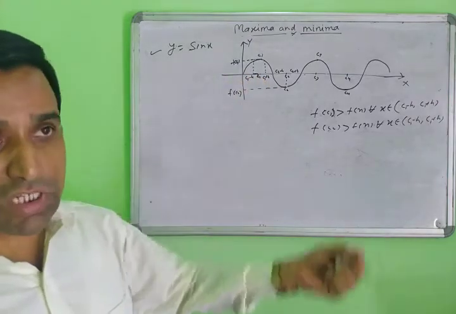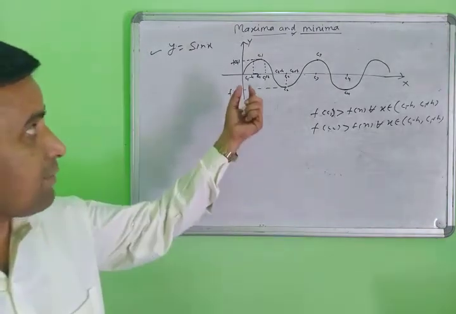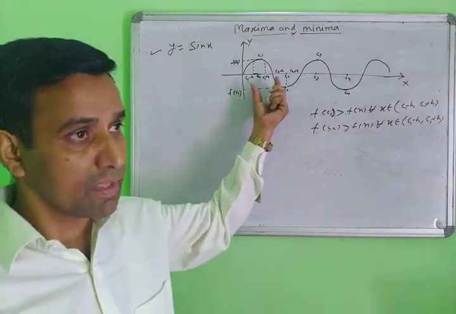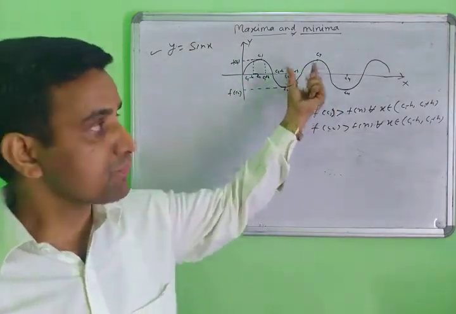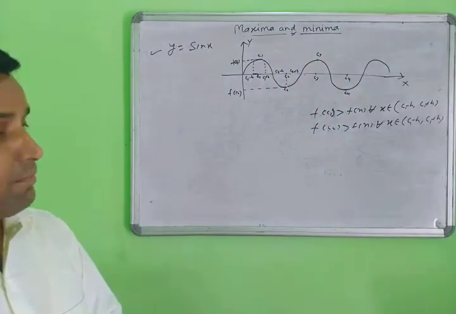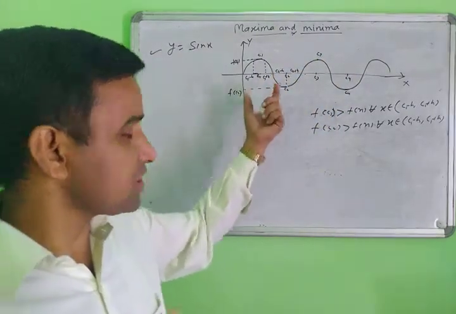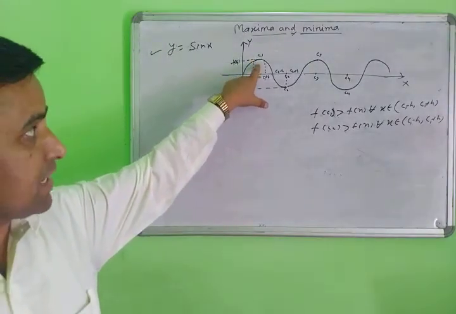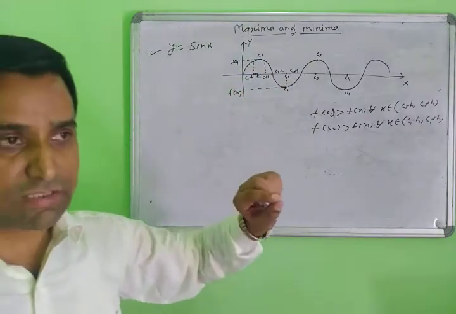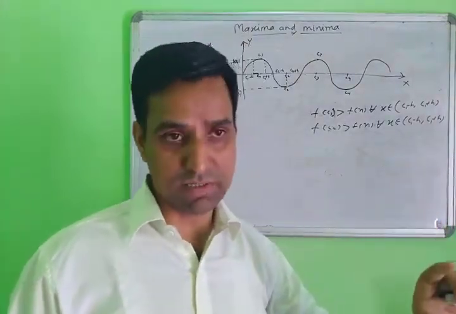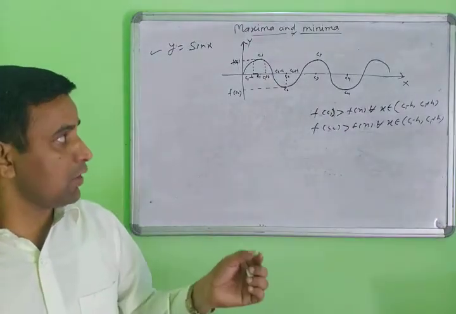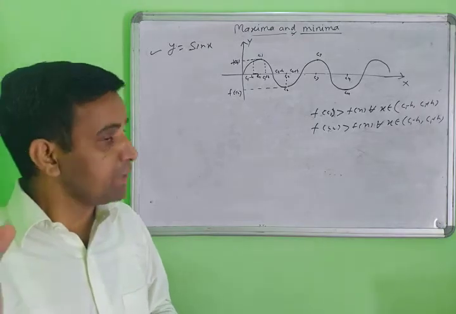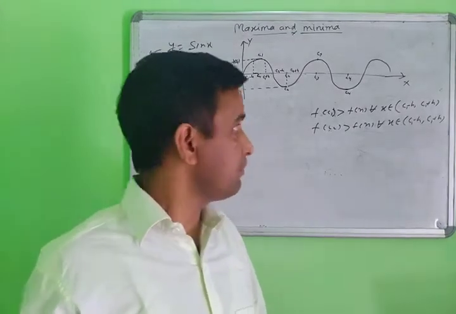So this is the smallest interval having the maximum value and the minimum value. This is called the local maxima and this is called the local minima. Local maxima and local minima mean a small part of the curve: you take the maximum value there, that is the local maximum, and the minimum value, that is the local minimum.